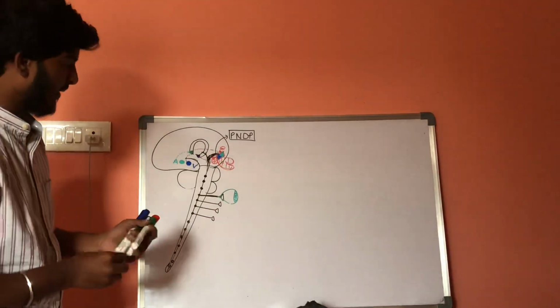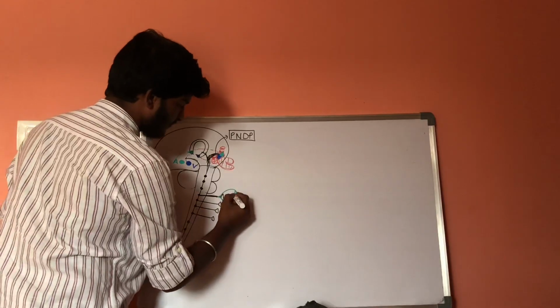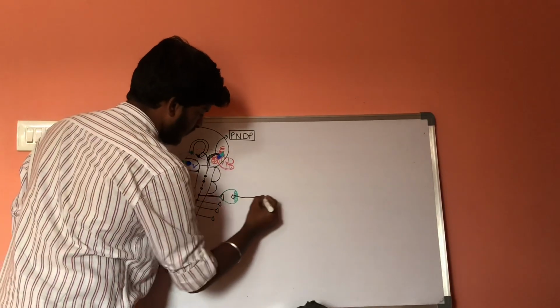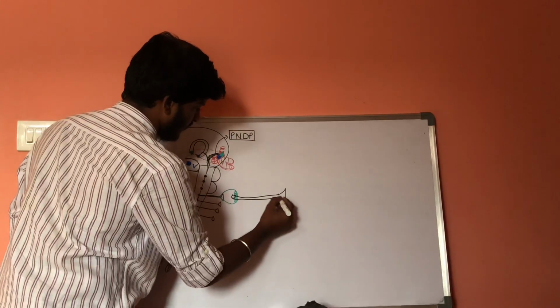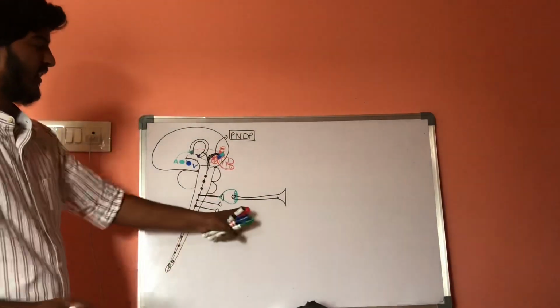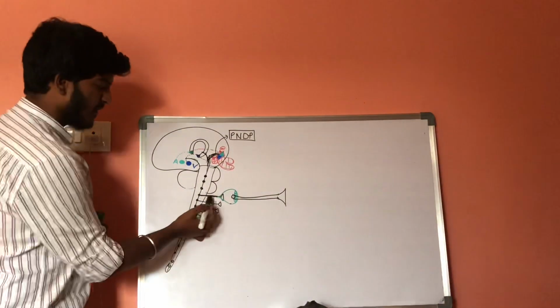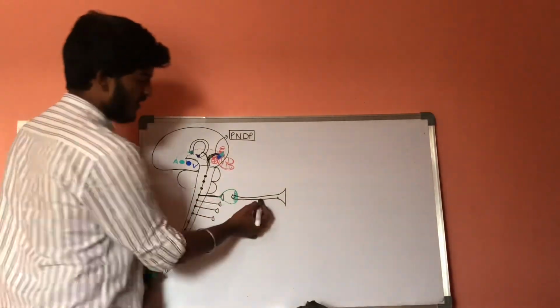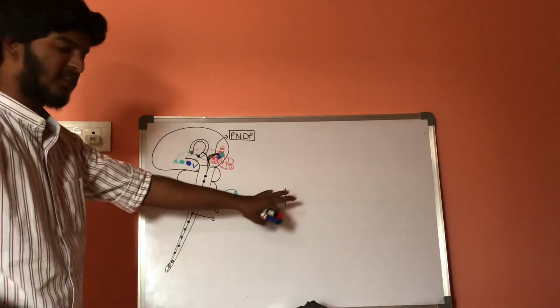Now from the sympathetic ganglion it results in formation of post-sympathetic neural fibers. These are presympathetic neural fibers, and these are called post-sympathetic neural fibers, or the postsynaptic neural fibers.